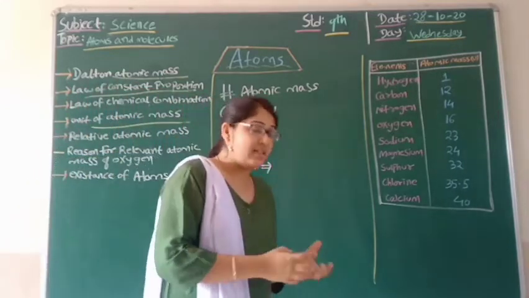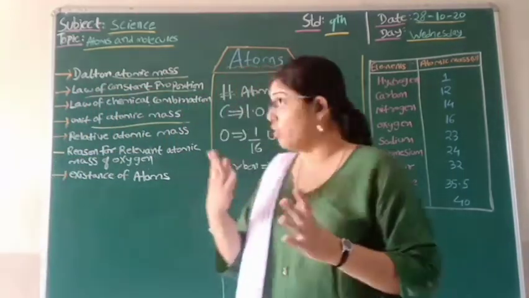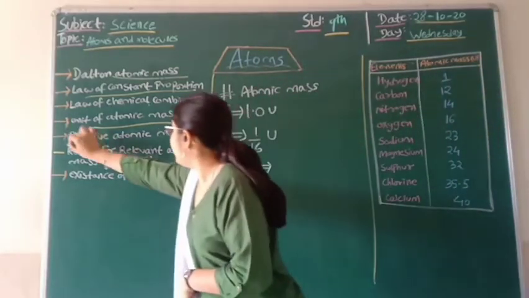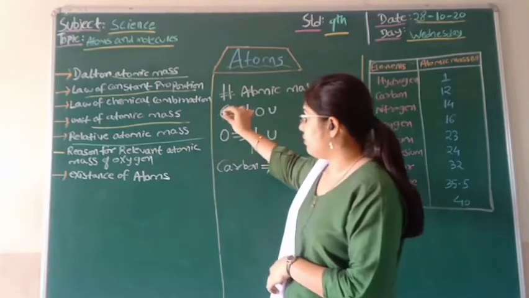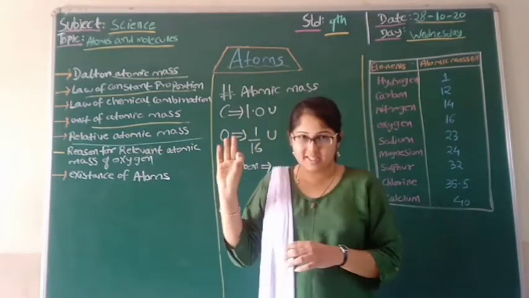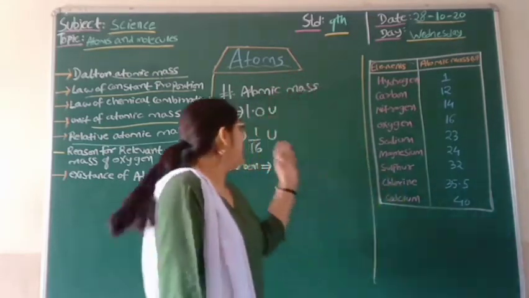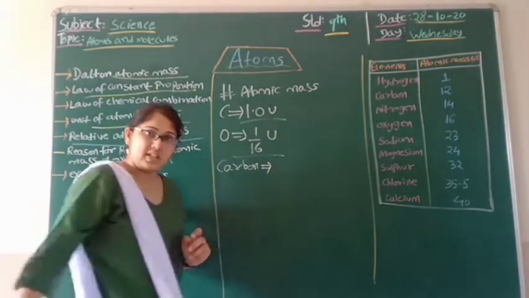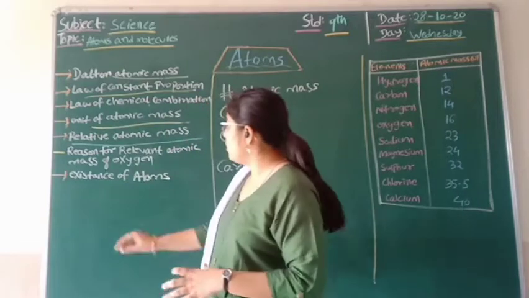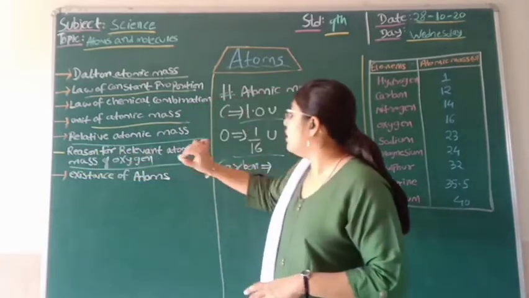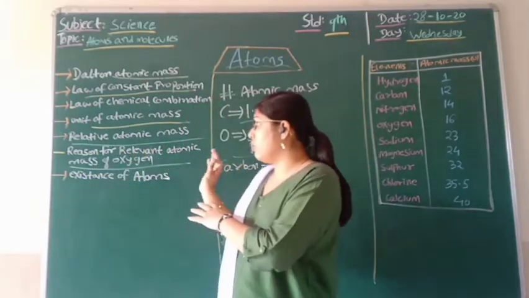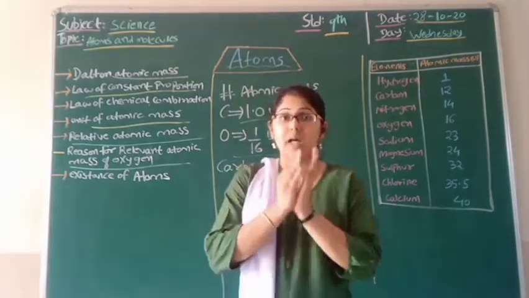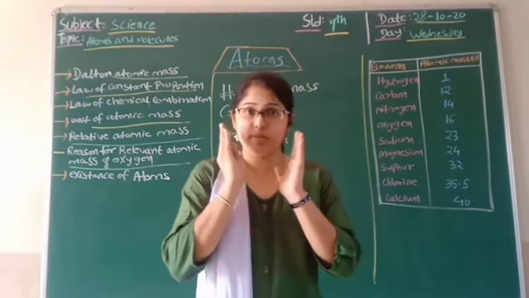But there were reasons for which relative atomic mass was accepted, and accordingly we were able to find carbon as 1.0 and oxygen 1 by 16. So now we'll see what were the reasons the relative atomic mass of oxygen was accepted. The very first reason is that oxygen was naturally found.